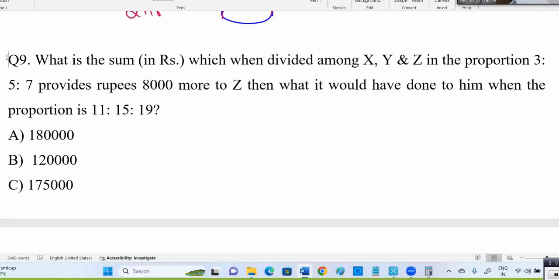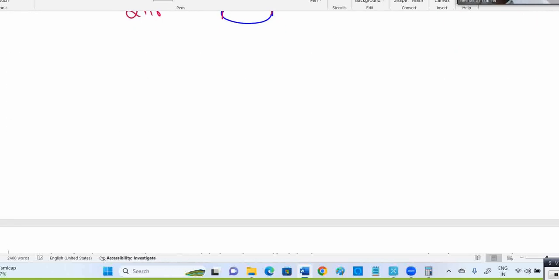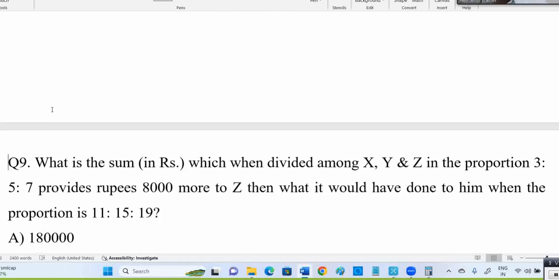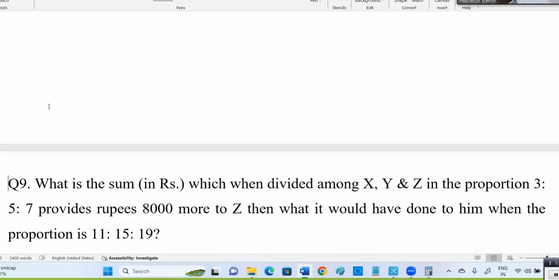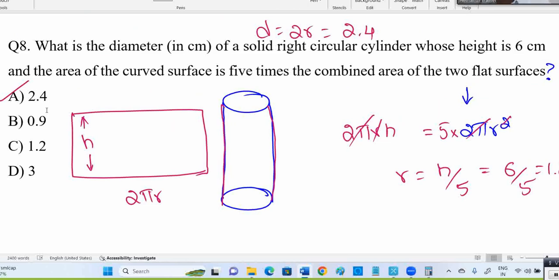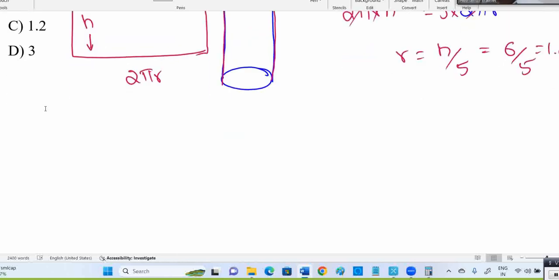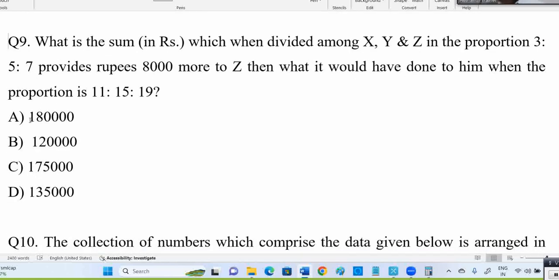Next one is related to ratio, proportion, variation. Ratios, you can mention the ratios topic. Definitely one question might be there here and there. I hope you understand the previous question. Clear? 20 questions in numerical ability foundation round 1. Then we'll see reasoning also. Then today, if time permits, we'll see advanced quant and advanced reasoning as well. One full set, we'll get the idea of what they're asking and all.